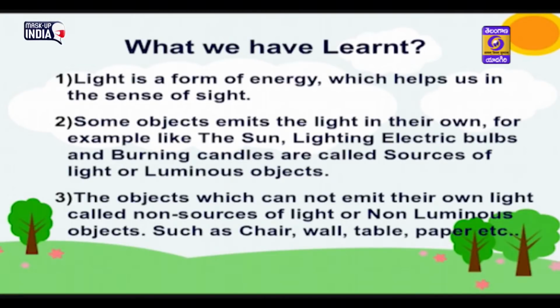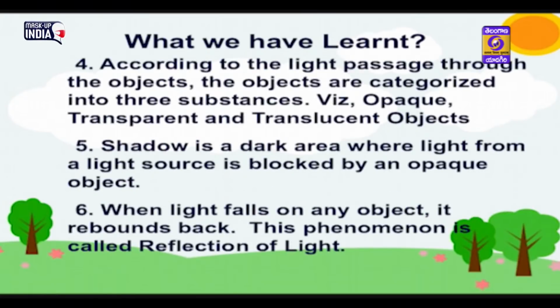The objects which cannot emit their own light are called non-sources of light or non-luminous objects, such as chair, wall, table, paper, etc. According to the light passage through the objects, they are categorized into three substances, viz. opaque, transparent, and translucent objects.